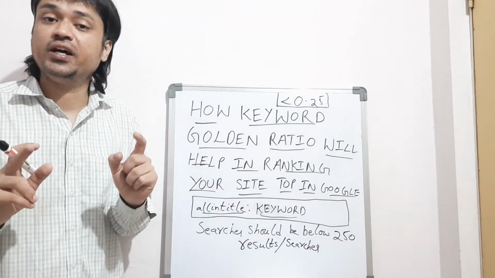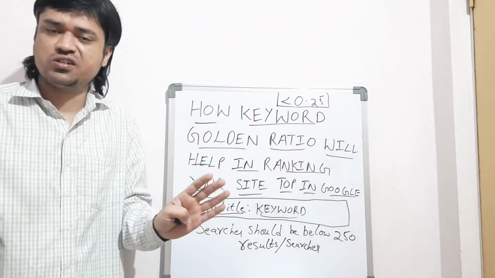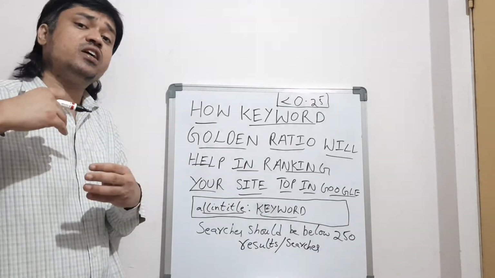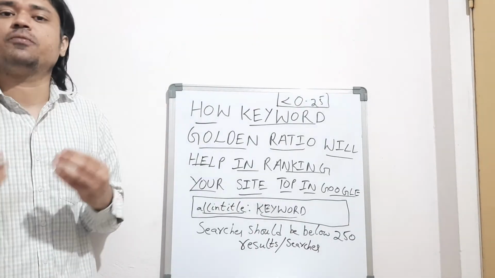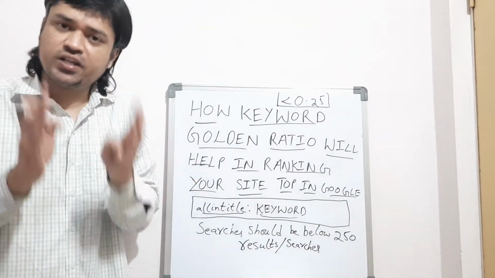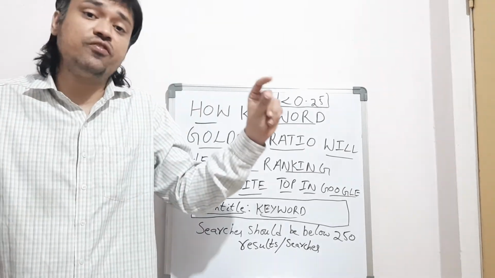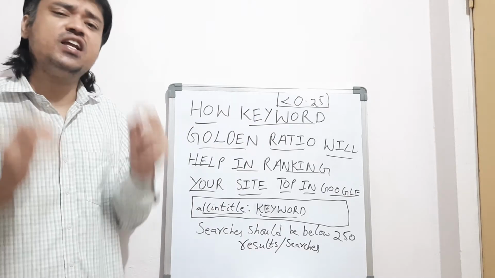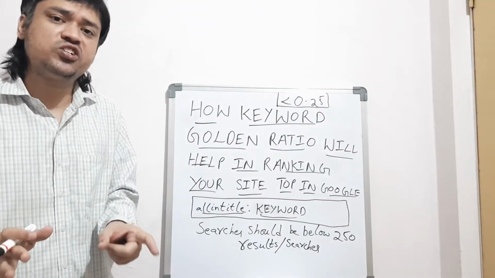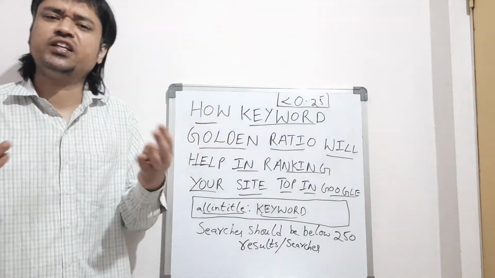Always use, as a beginner, a zero competition keyword, no searches. That is the first preference. Next, after doing this SEO work in digital marketing, you can go for a keyword having searches of 250 below. The main concept is the KGR technique. In ranking your website on Google, the main thing is to choose a 7 word keyword which has very little competition, which for beginners means zero searches, people are not searching. And the second thing is the KGR technique, nothing else.